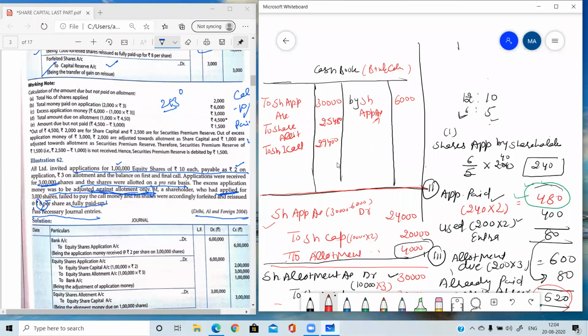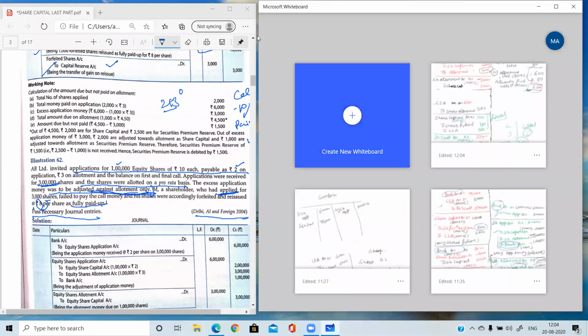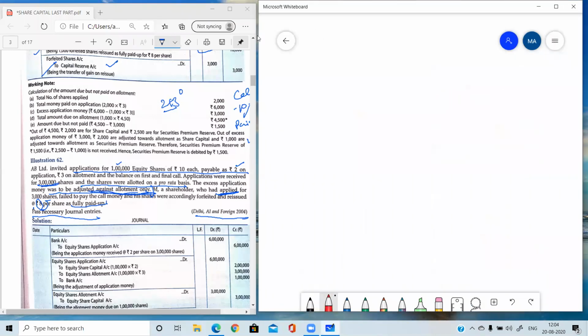So now the journal entry will be, I am passing here. Wait a minute. So the journal entry will be now for reissuing of the shares, that is the bank account debit to share capital. This is the basic journal entry which we need to write, bank account debit to share capital. So these shares are reissued. Read the question. 8 per share as fully paid up. As fully paid up. You can see that in this question, what is important?